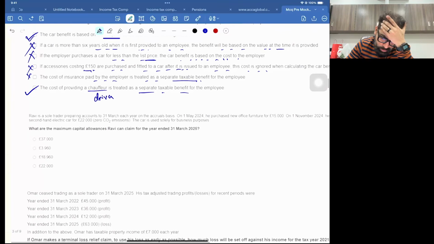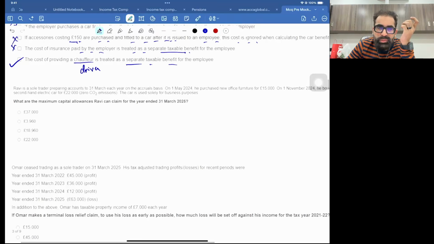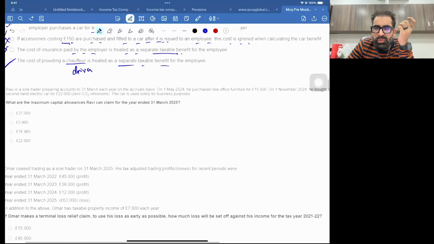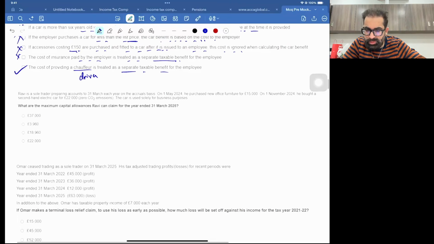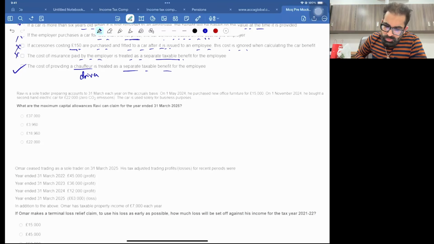Next. Now, my dear students, the next question is linked to your capital allowances. I sometimes say that it's a very scoring area. Without this capital allowances topic, the F6 paper is incomplete. So Ravi is a sole trader preparing accounts to 31st March each year. Year means 12 months, so it's a 12 months accounting period on the accrual basis. On 1st May 20, he purchased new office furniture.